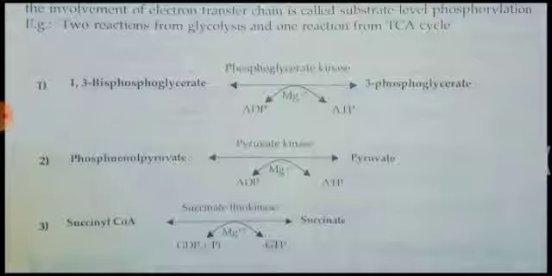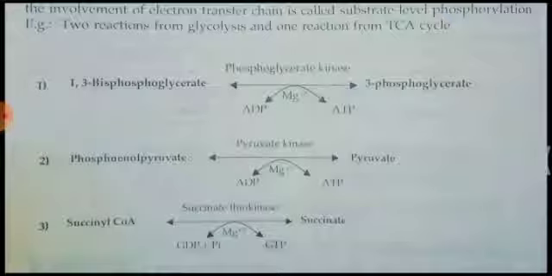Kinase means kinetic, kinetic energy. So here energy is involved, kinase. In the starting and ending compounds you can see the common name phosphoglycerate: 1,3-bisphosphoglycerate and 3-phosphoglycerate. In both the substrate and product you can see phosphoglycerate, that's why the name phosphoglycerate kinase. So it is a substrate level phosphorylation. ADP is converted to ATP directly.